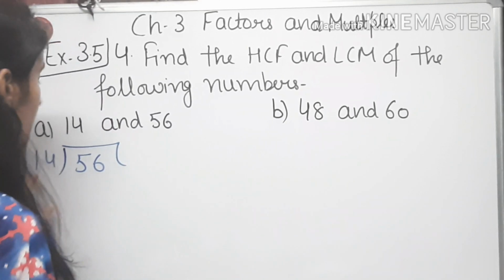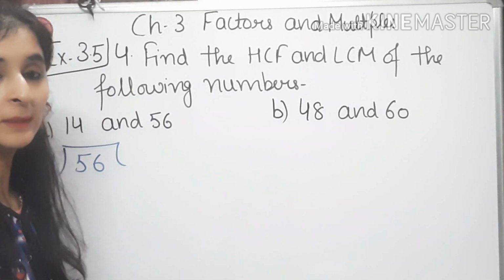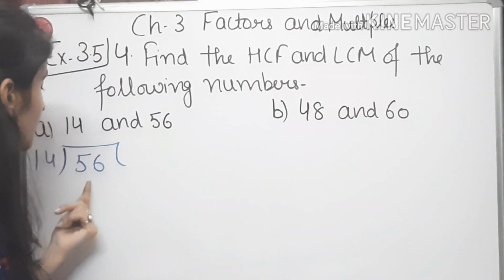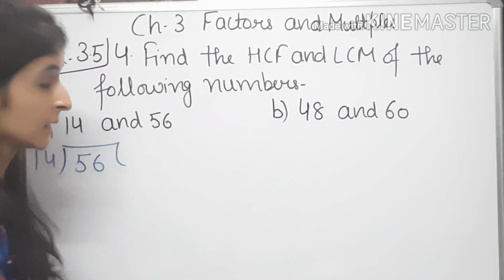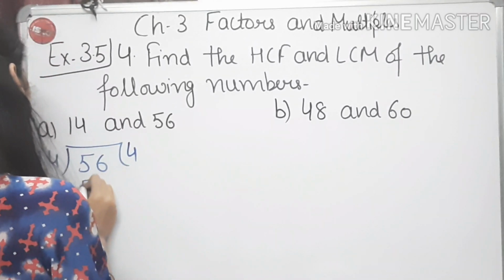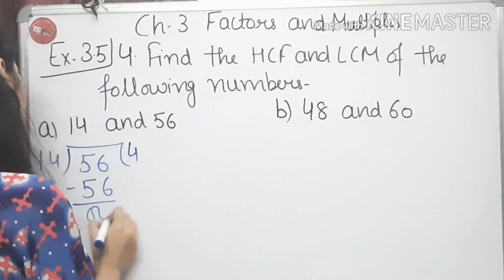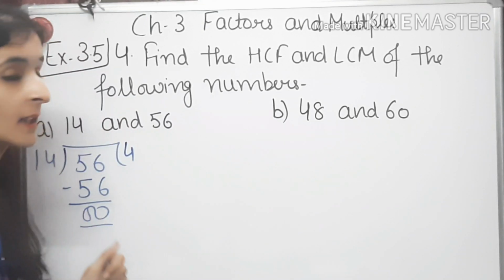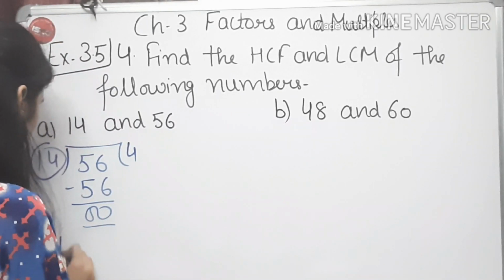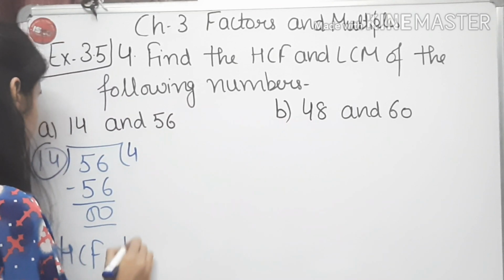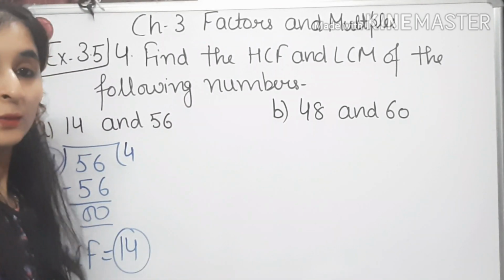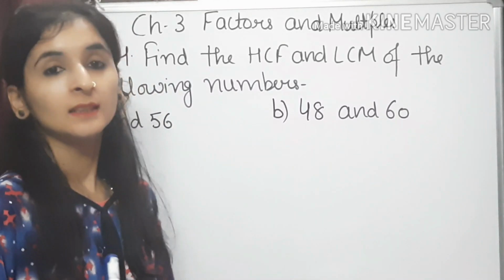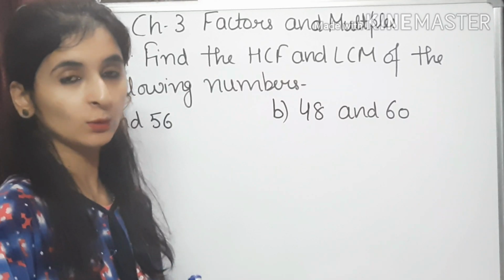So the smaller number will be the divisor and the greater number will be the dividend. As we all know, 56 is divisible by 14. So 14 4s are 56. Here we have got the remainder 0. It means the HCF of 14 and 56 is 14. So we have found the HCF here, that is 14.